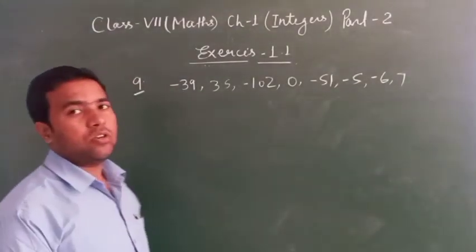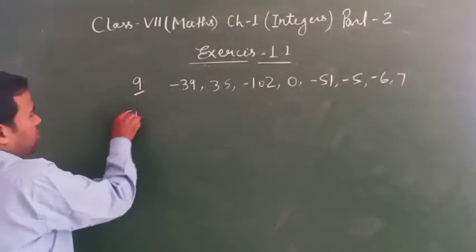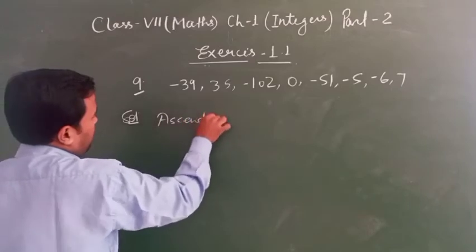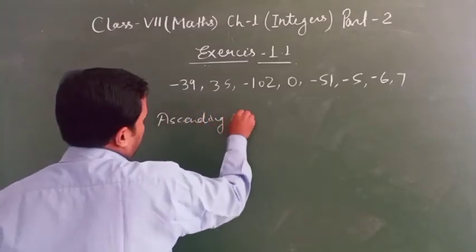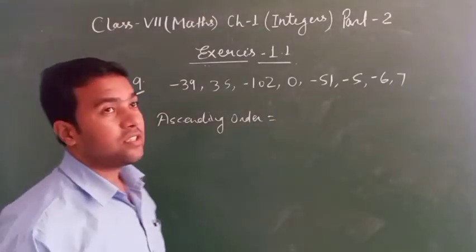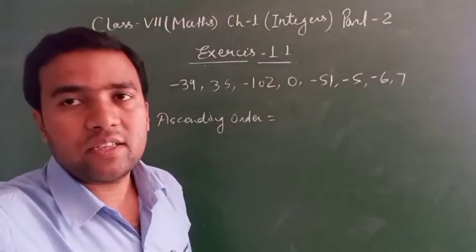Ascending order means, I told you, smallest to greatest. So here a minus sign is there, a plus sign is there.